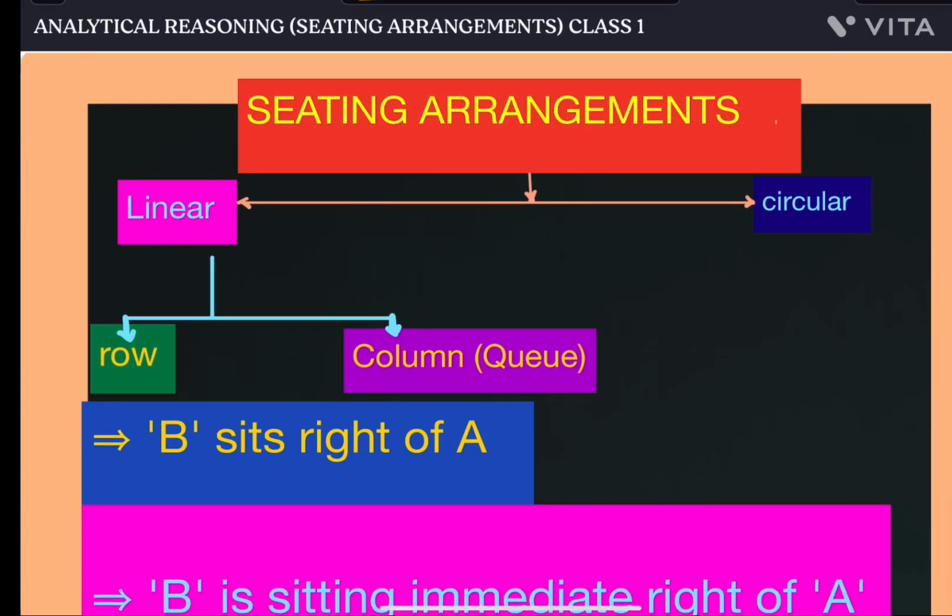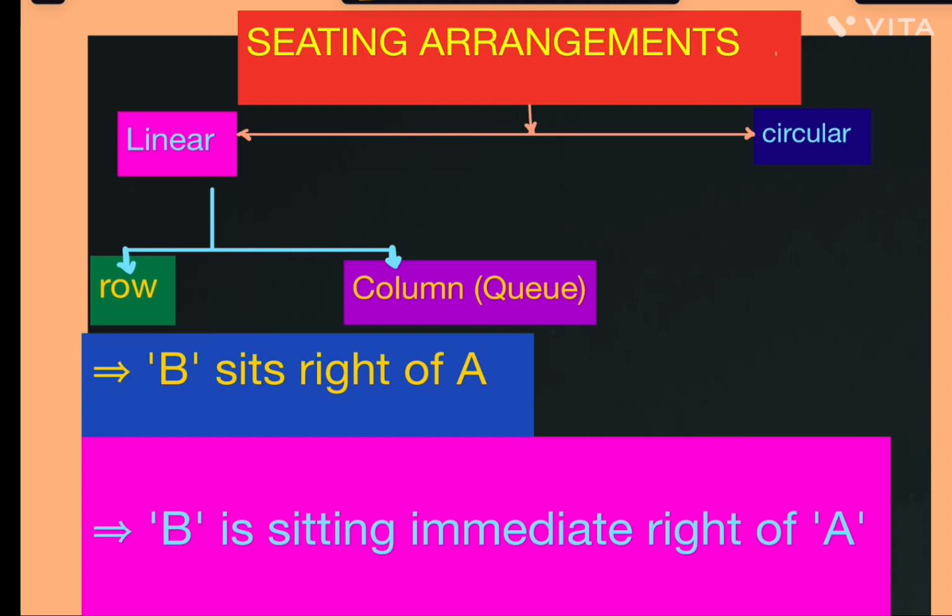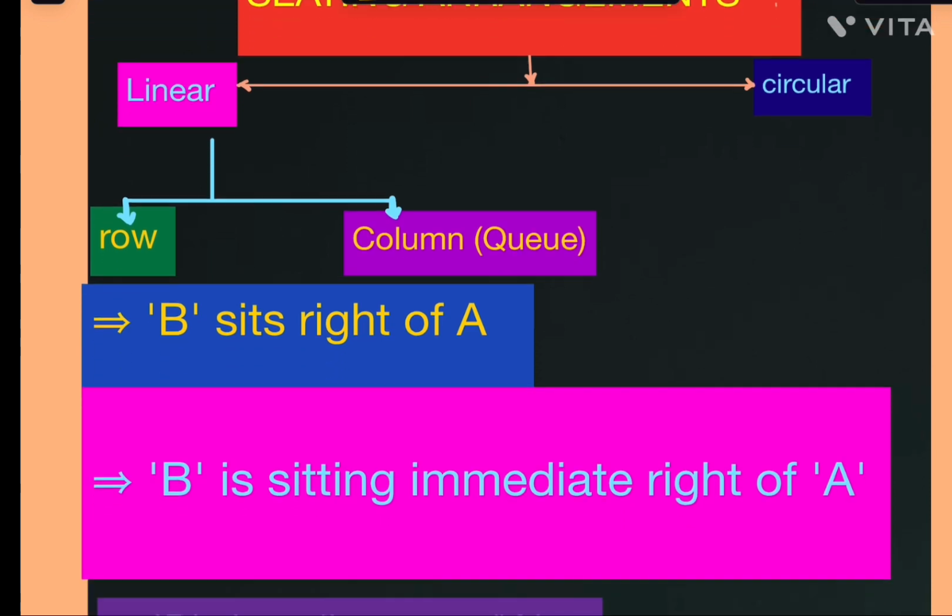Hello students, in this lecture I am going to discuss analytical reasoning. In analytical reasoning, one part is seating arrangement. Generally, seating arrangement depends on the pattern of arrangement. We classify it into two categories only, linear type and circular type. Linear type is again classified into two types, row arrangement and queue arrangement.